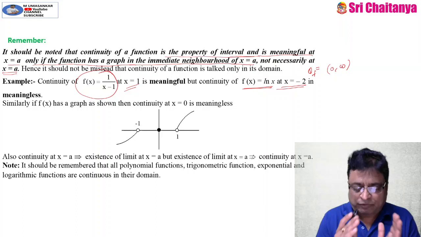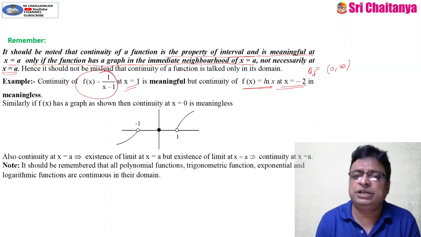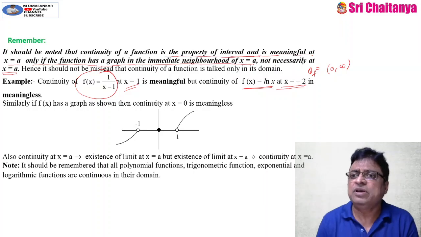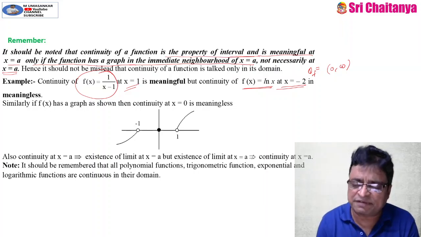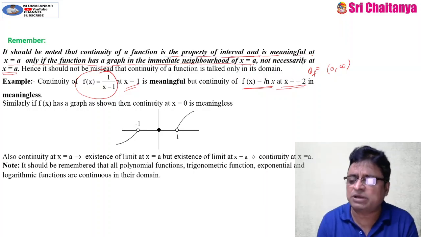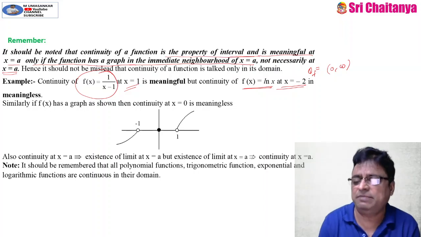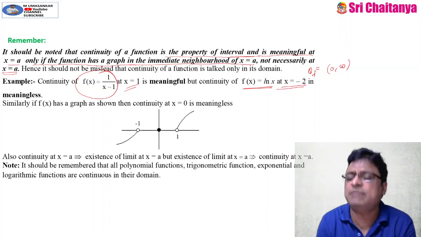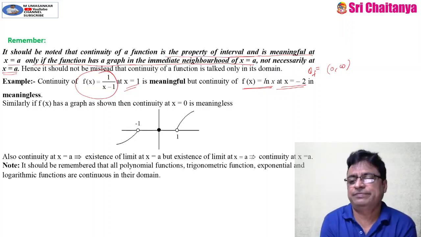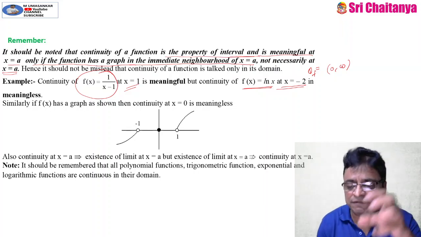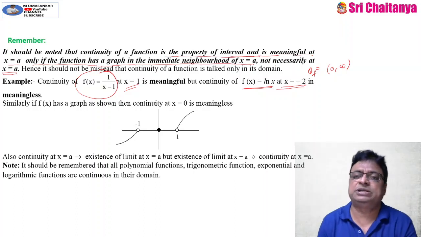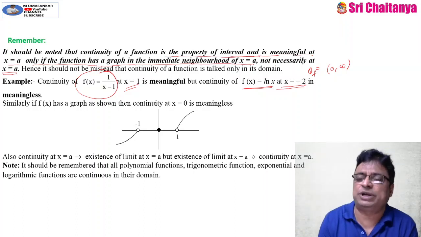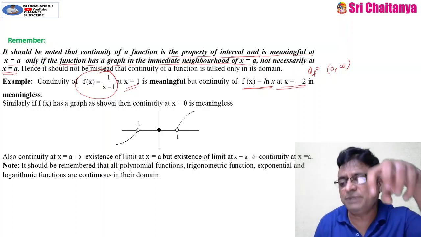So, whenever we are talking about continuity of the function at a particular point, whether the function is defined at that particular point or not is immaterial for me, whereas the function must be defined in the immediate neighborhood of that point. If the function is defined at that point and the limit values are also equal at that point, then only the function is said to be continuous.